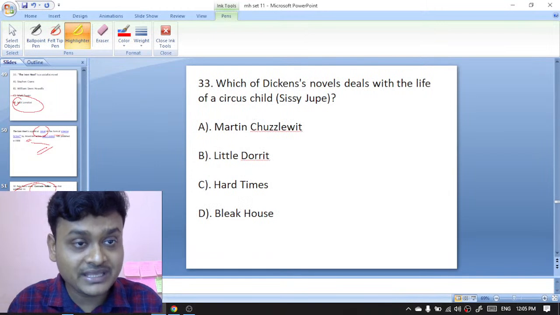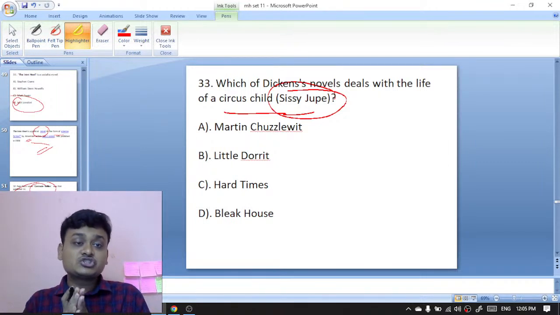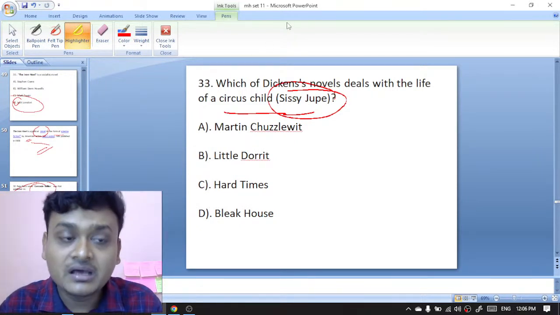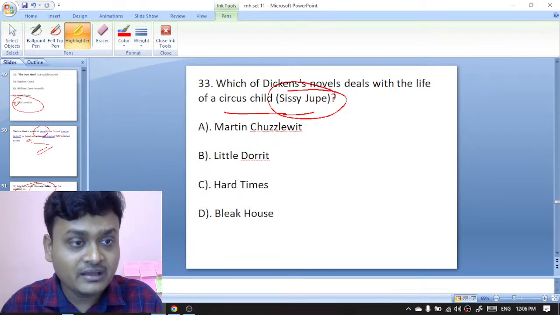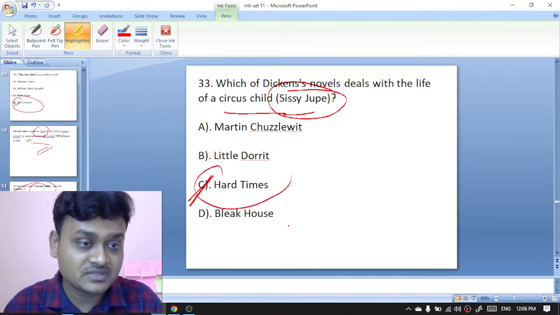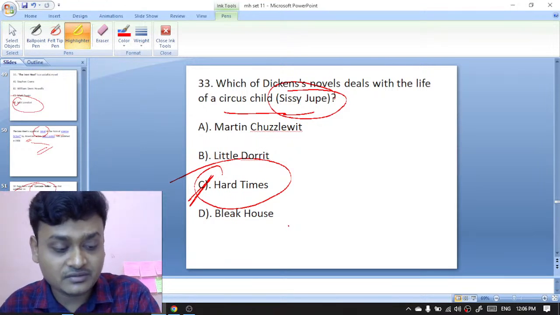Next question. Which of Dickens' novels deals with the life of the circus child Sissy Jupe? Martin Chuzzlewit, Little Dorrit, Hard Times, or Bleak House. You know that Sissy Jupe is the daughter of a circus performer, and the right option is Hard Times. In Hard Times, the child Sissy Jupe appears. C is the right option over here.